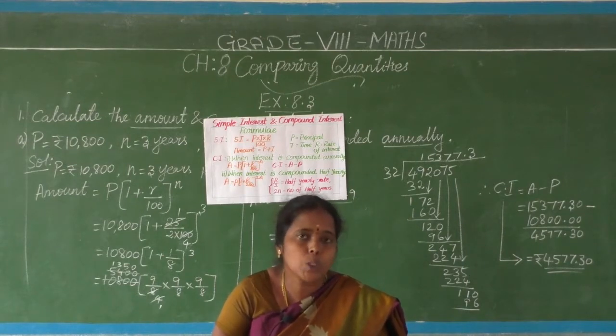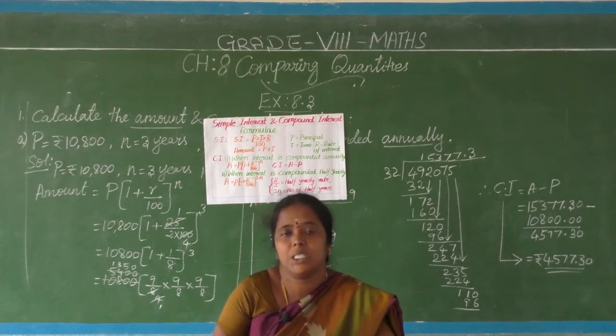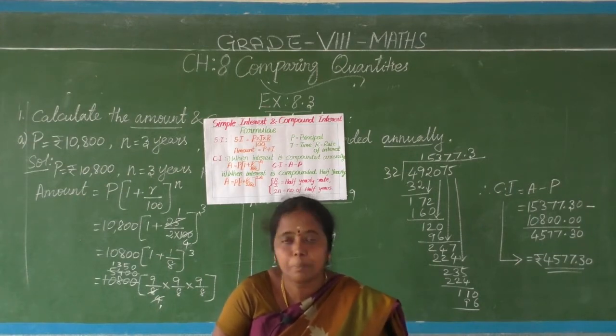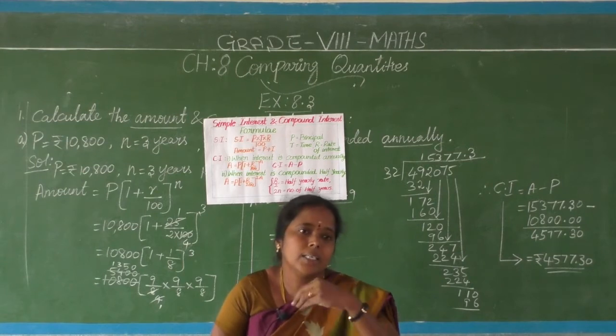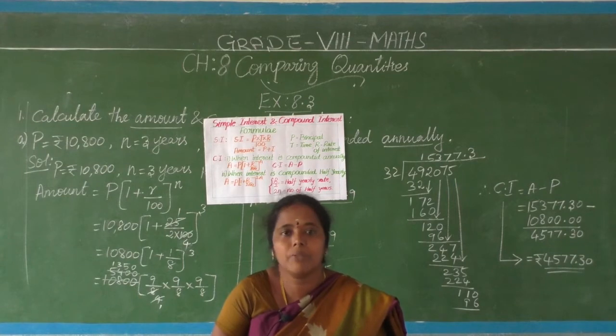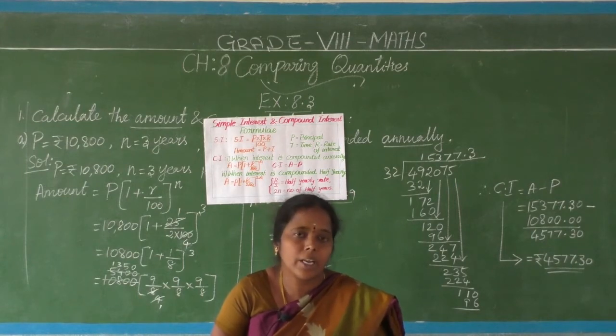That means for 1000 that amount will come, and that is called interest. After 1 year, when I settle, how much do I have to settle with them? The 1000 rupees original amount I borrowed is called the principal. The extra money that came has to be joined with the principal. Totally I have to hand over that.